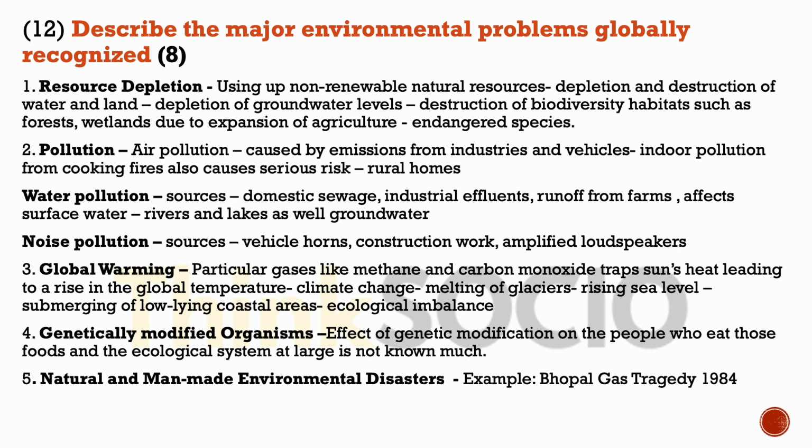There are genetically modified crops, and this genetic modification has an effect on the people who eat those foods and also the ecological system at large, but it is not known or talked about much. Natural and man-made environmental disasters, an example would be the Bhopal gas tragedy, which happened in 1984.